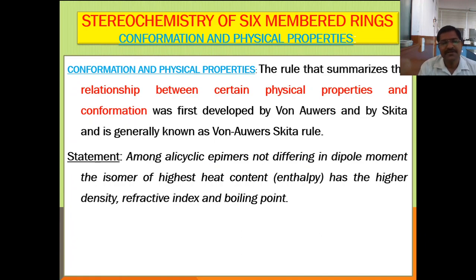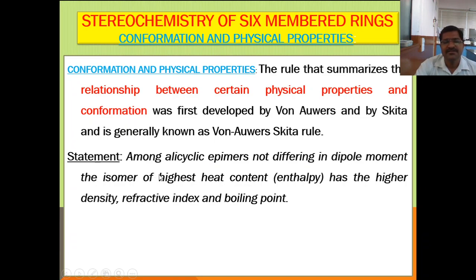Now let us see the statement of this rule. Among alicyclic epimers not differing in dipole moment, the isomer of highest heat content has the higher density, refractive index and boiling point. This is the statement of the Von Euler-Skita rule.